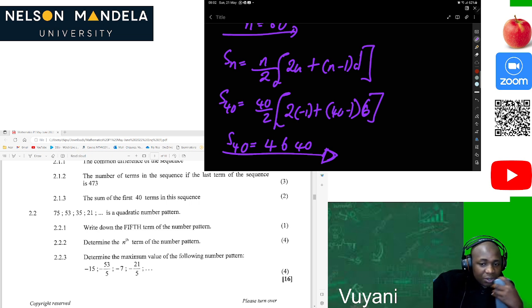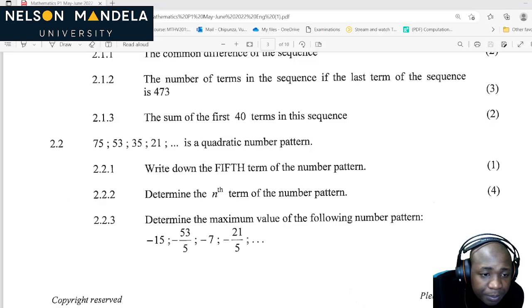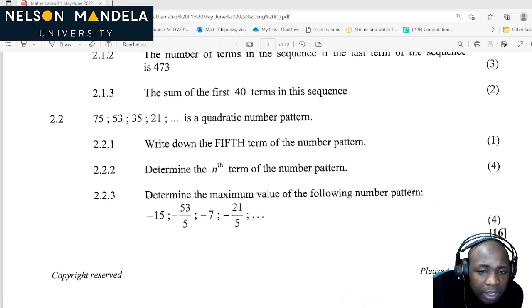So this was easy to calculate, the sum of the first 40 terms, because we know this equation. Knowing this equation made our lives pretty easy. Now let's look at the following question. Okay, here we are.